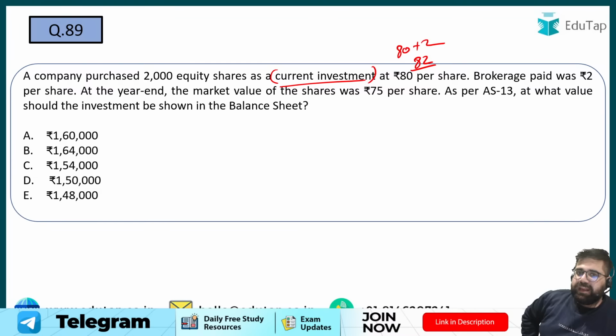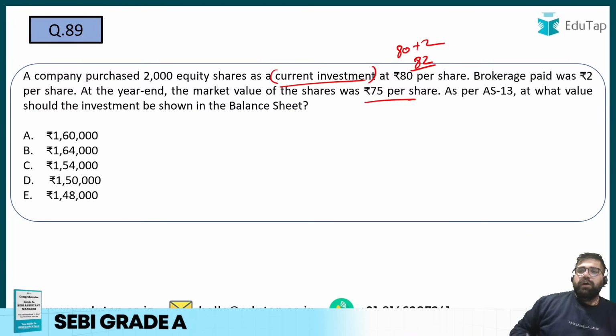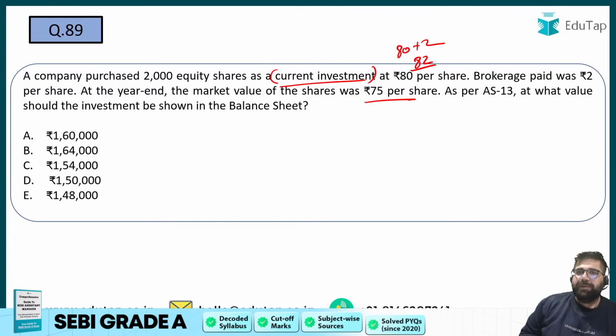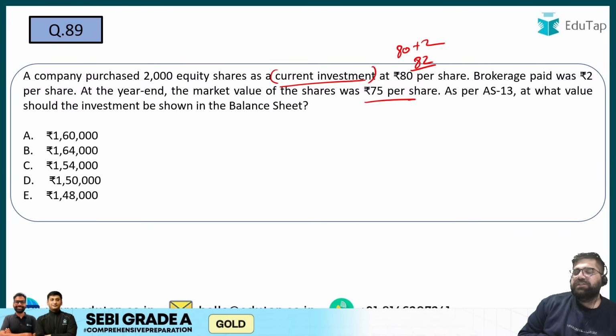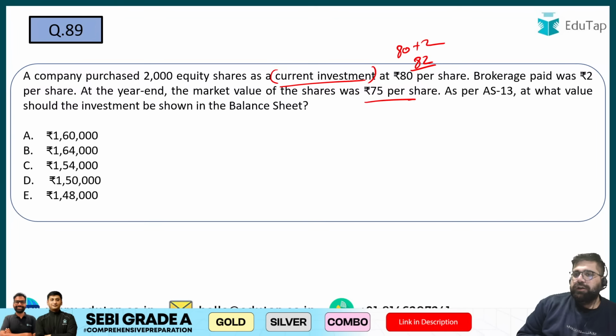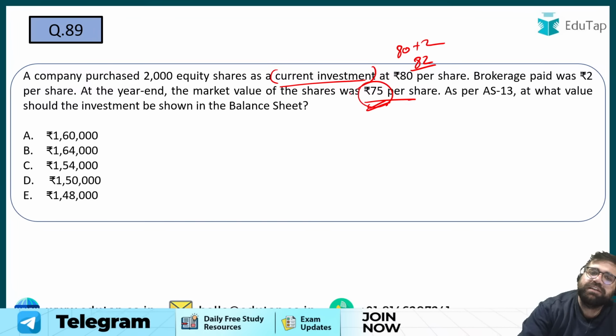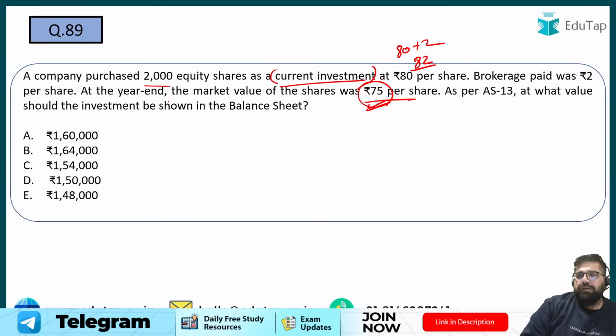At the end of the year, market value of the share is 75. As per AS 13, what will be the investment shown in the balance sheet? Please tell me. Now in this case, even if you don't apply the basic common sense, even if you don't know the basic concept of AS 13, even if you know that in the current investments you will record at the lower cost. So what is lower of 82 and 75? The lower is 75 only. Just do 75 into 2 lakh, which will be what? 150. So my answer will be D.